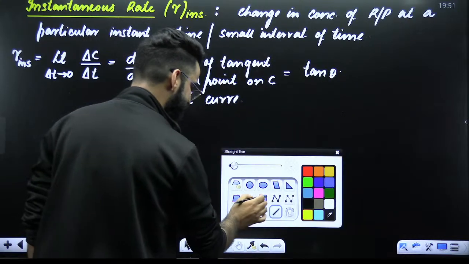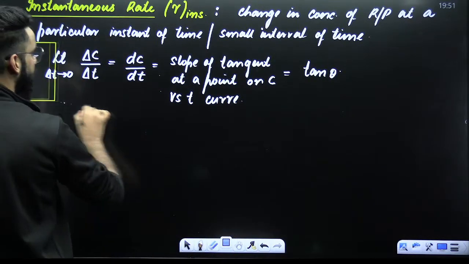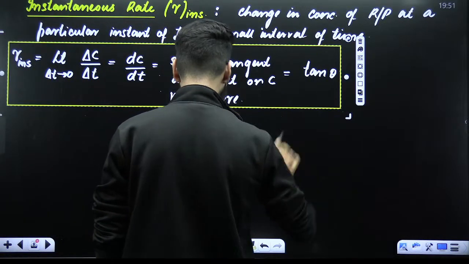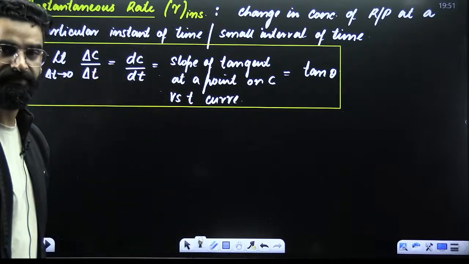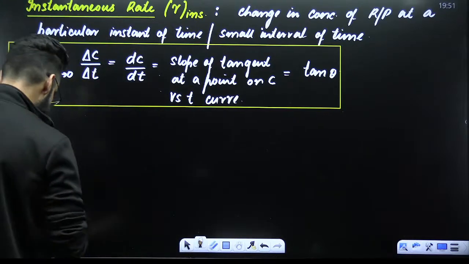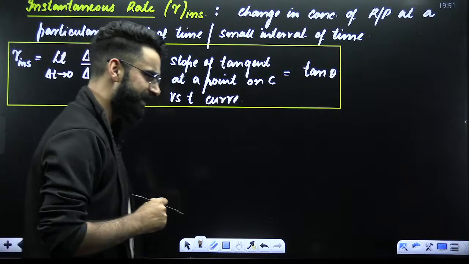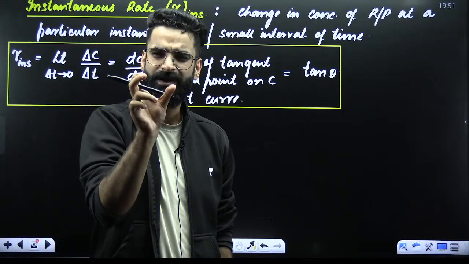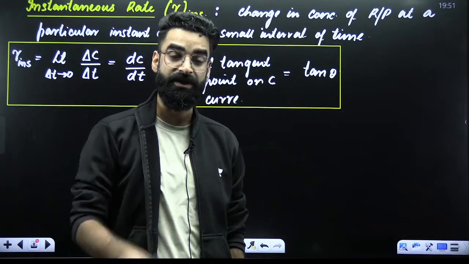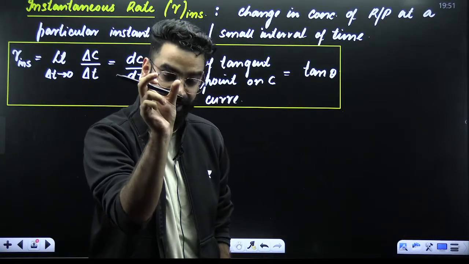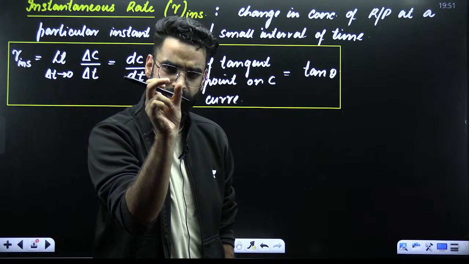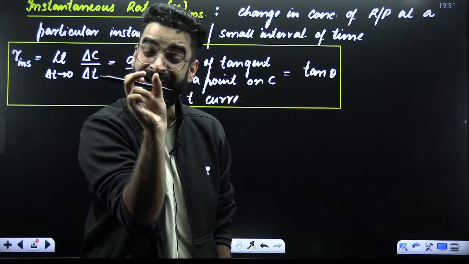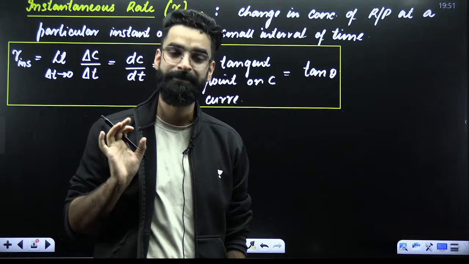Now, let's try to understand this a bit more in detail. Before that, let's get to know it graphically. My dear students, what is the difference between average rate and instantaneous rate? When we calculate average rate of reaction, we keep the time interval large. When we use the instantaneous rate of reaction, that time interval delta t approaches zero. That means now on the graph, it won't look like a time interval. It will look like a point.